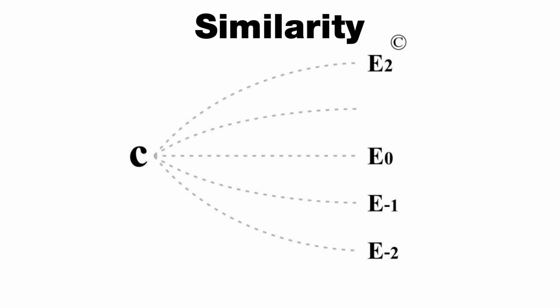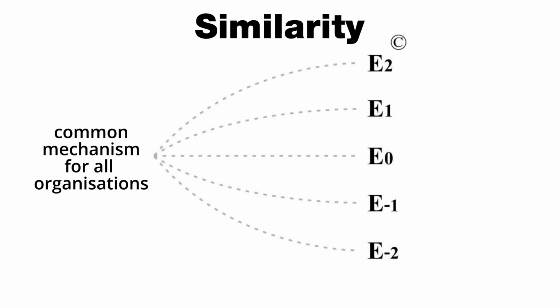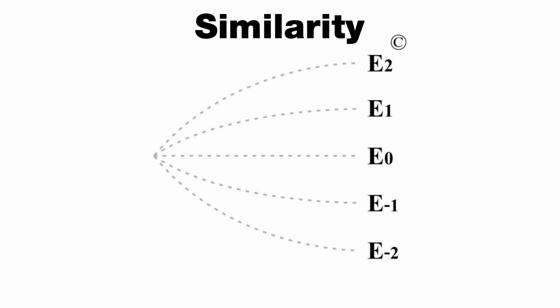The human body consists of multiple cells. Society consists of multiple human individuals. They are two parallel existences based on a common mechanism, the common mechanism for all organizations. That is why the human immune system is similar to society's defense system. The neural system is similar to administration systems. The endocrine system is similar to the financial system. Hormones are similar to currency, and endocrine glands are similar to financial institutions such as banks.